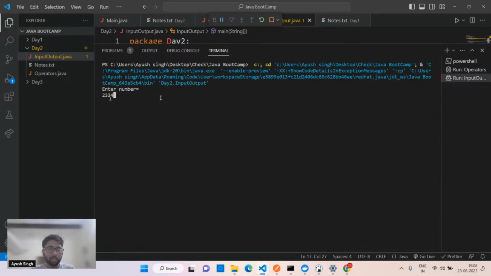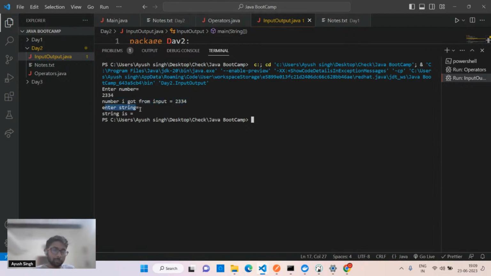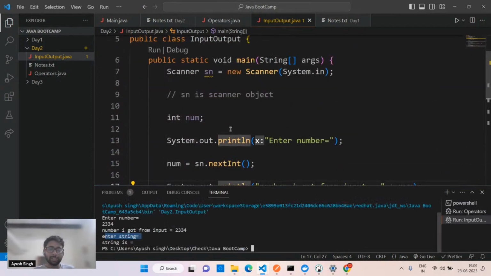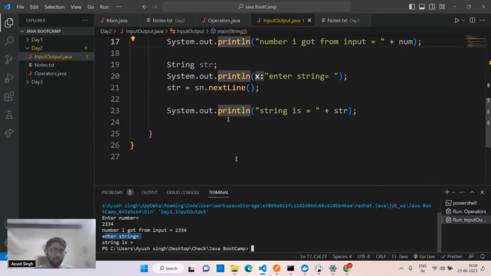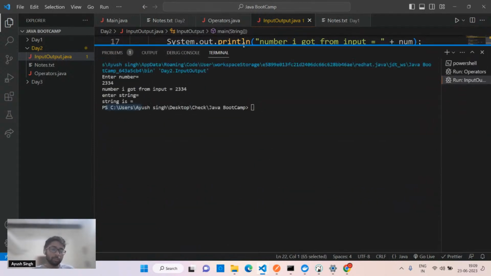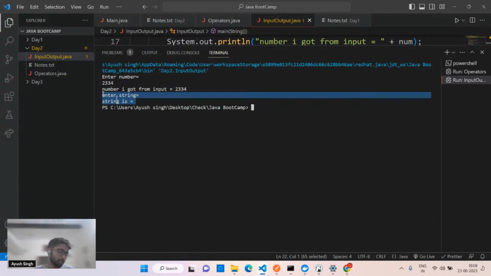Actually, this is one of the questions. If you have heard about the HackerRank platform, if you want to do the questions, there is one question related to this. What happens if I'm directly taking the string after the integer as an input? If I just hit enter, you'll see the number I got is correct. But for the string, I'm using sn.nextLine. It should ask me for the input. It doesn't read, it directly gives me the output. That I wanted to know. What is the issue?